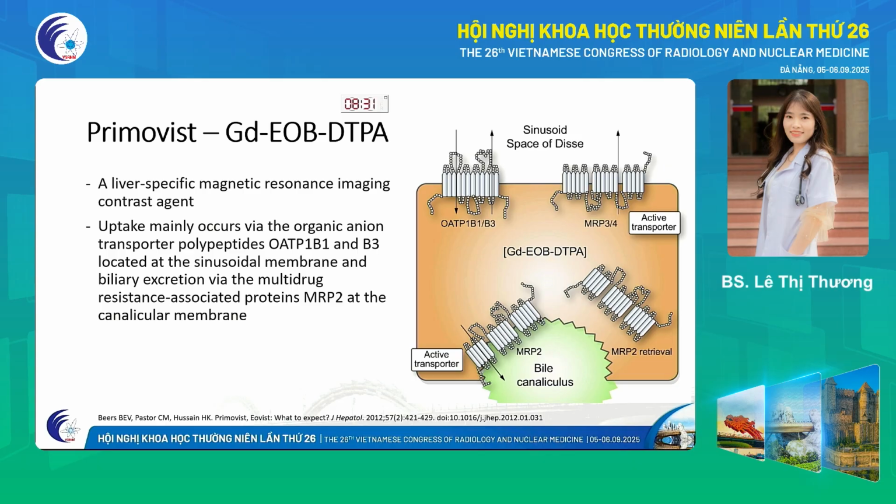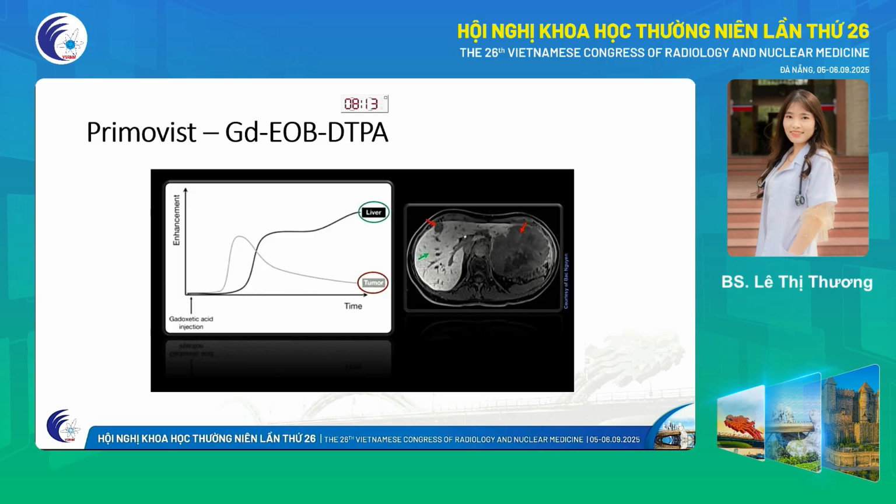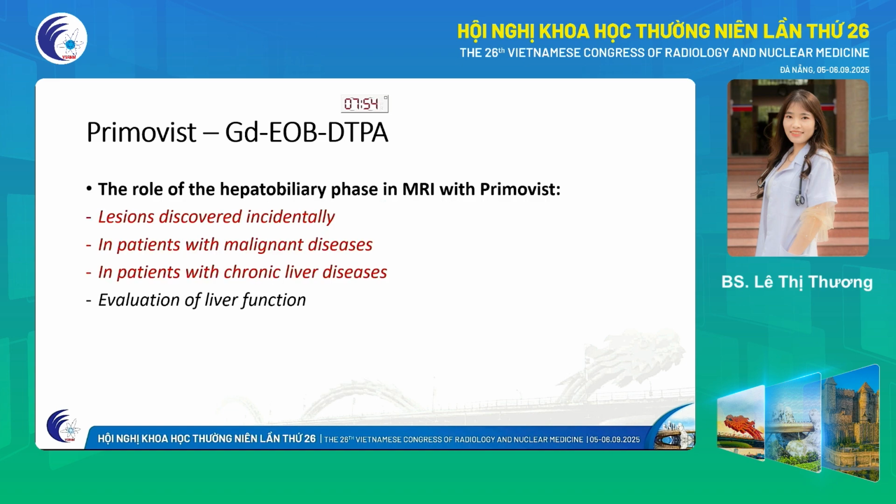The uptake mainly occurs via the organic anion transporter polypeptide OATP, located at the sinusoidal membrane, and biliary excretion occurs via the multidrug resistance-associated protein MRP2 at the canalicular membrane. Because of these characteristics, cells with OATP receptor will retain Primovist in the hepatobiliary phase, while transformed cells will show reduced signal in this phase. Thereby, we can evaluate the nature of the tumor cells. We have a sample of the hepatobiliary phase in MRI with Primovist.